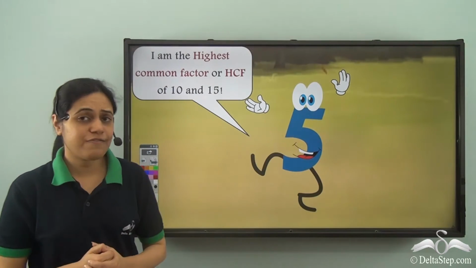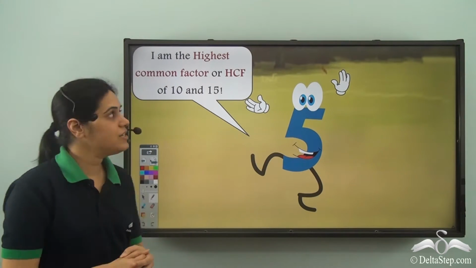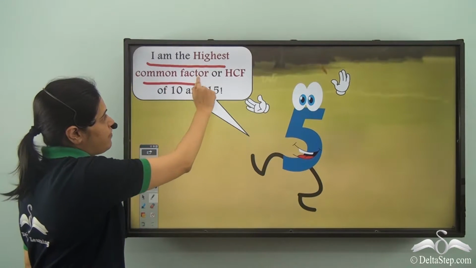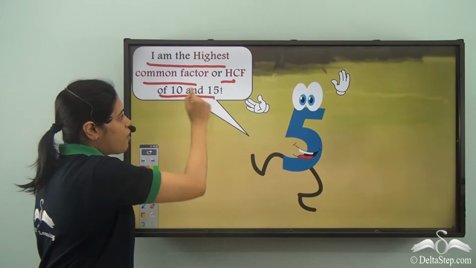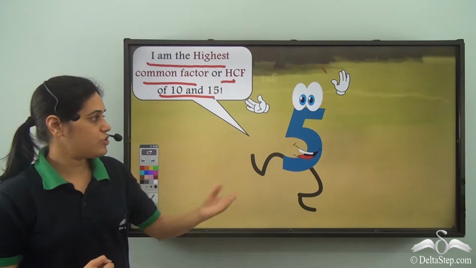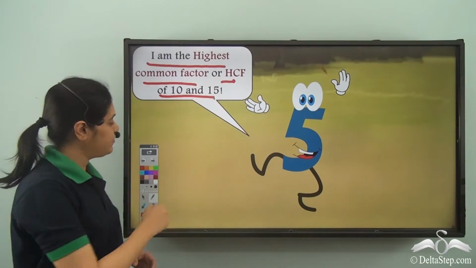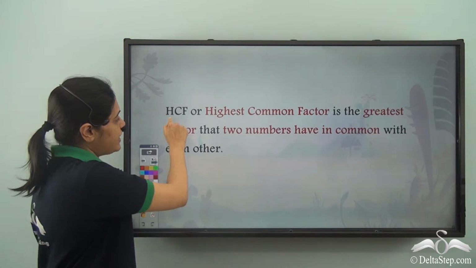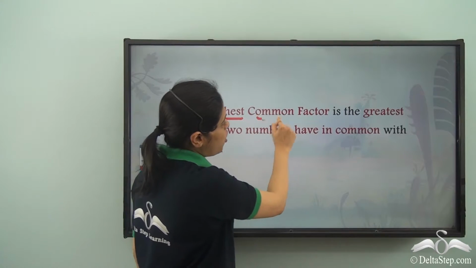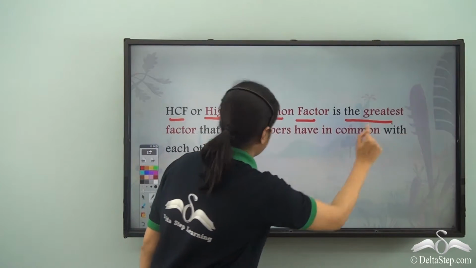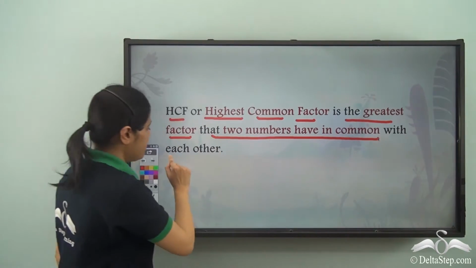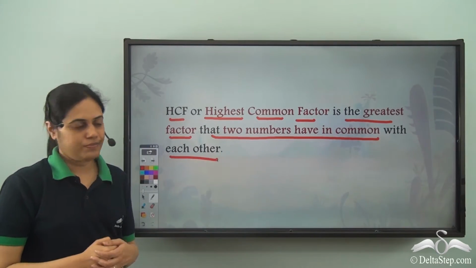Now 5 was very happy and excited because he was the highest common factor, or HCF, of 10 and 15. So see 5 dancing here so happily. So now what is HCF? HCF, or highest common factor, is the greatest factor that two numbers have in common with each other.